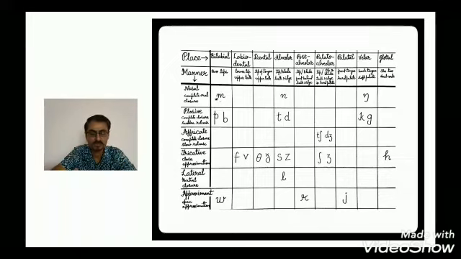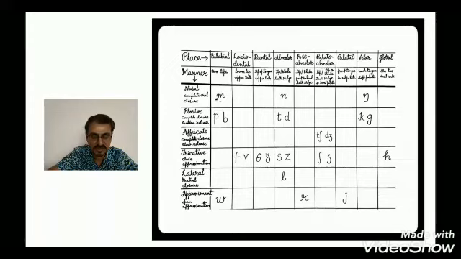Then we have plosive. In plosive, the stricture is complete closure and sudden release. First, the air is blocked with complete closure, and suddenly it is released, thereby producing a sort of explosion. That is why it is called plosive. We have six plosive sounds in English: p, b, t, d, k, and g.